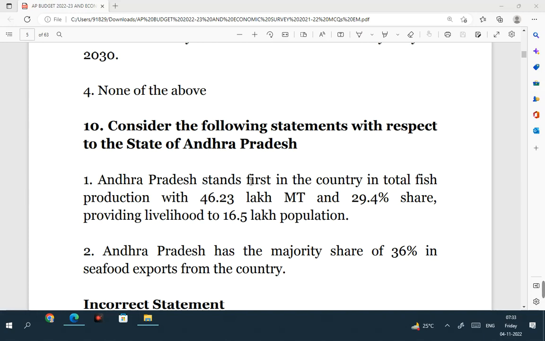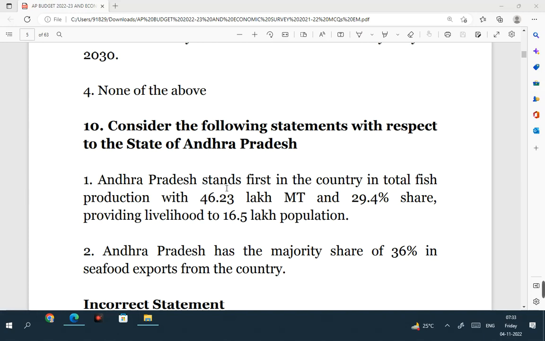The total fish production in the state of AP is 46.23 lakh metric tons. And the share of Andhra Pradesh in the total fish production in India is 29.4%. That is also correct. And this fishery sector provides livelihood to 16.5 lakh population. You can clearly see fisheries is one of the biggest employment generators in the state of AP. So this is a correct statement.